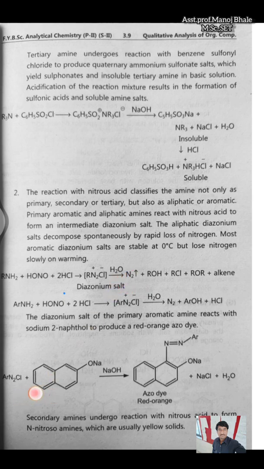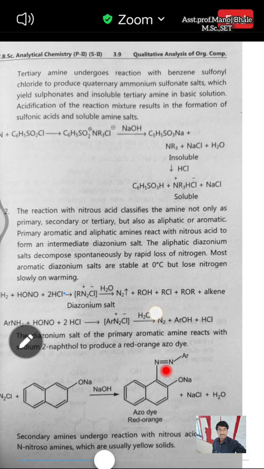Generally, the diazonium chloride salt reacts with the sodium salt of the alcohol or phenol, and there is a formation of the azo dye, which is a red orange dye stuff formed here, that indicates presence of the amine.